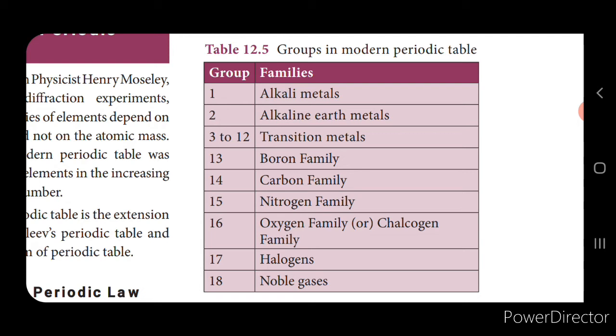The 16th is called the oxygen family or chalcogen family because the first element is oxygen, and the 17th is the halogens. All the halogens come under this family, that is chlorine, fluorine, bromine, iodine. And the 18th is nothing but the noble gases, rare gases or the inert gases.